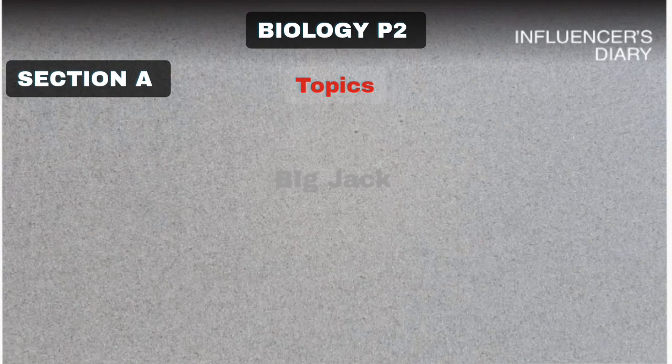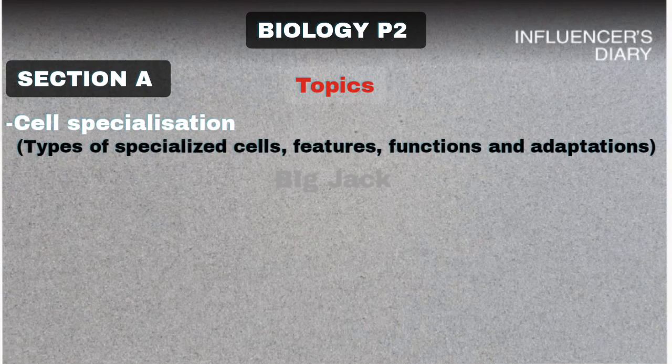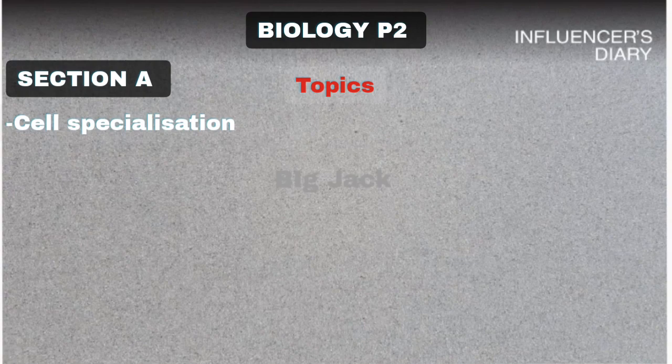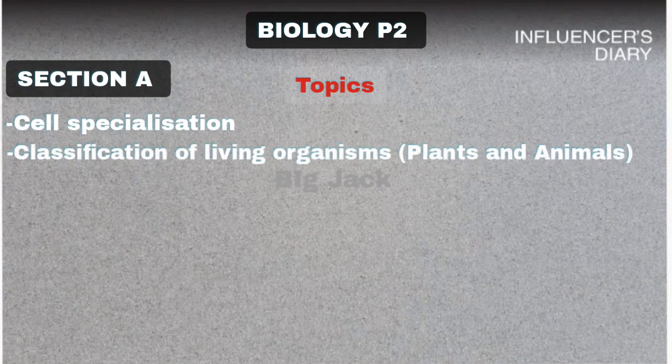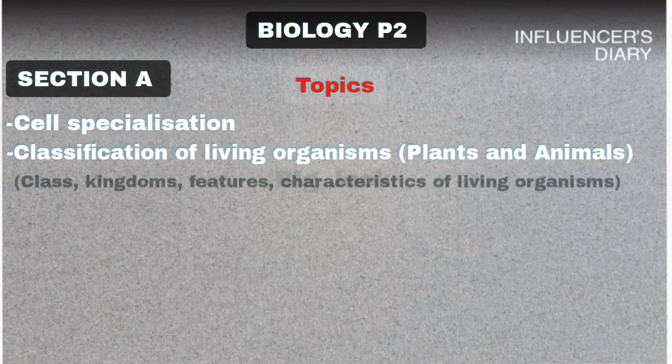The first one is cell specialization. Under cell specialization, you need to know the types of specialized cells in plants and animals, their features, functions, and also adaptations. Then the next one, classification of living organisms, which includes classification of plants and animals. Here you need to know the classes, the kingdoms of living organisms, the features of different living organisms, and their functions.